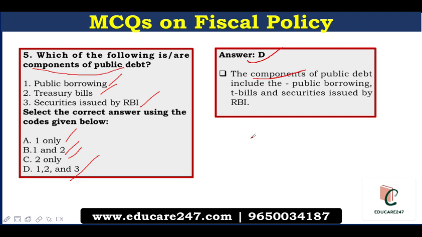Public debt is the total amount borrowed by the government of a country. So why is it significant? In the Indian context, public debt includes the total liabilities of the union government that have to be paid from the Consolidated Fund of India. Sometimes the term is also used to refer to the overall liabilities of the central and state governments. However, the union government clearly distinguishes its debt liabilities from those of the states.